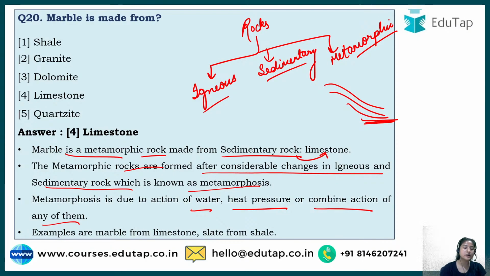Other examples are slate from shale. So what is made from shale? Slate is made. So slate is a metamorphic rock.